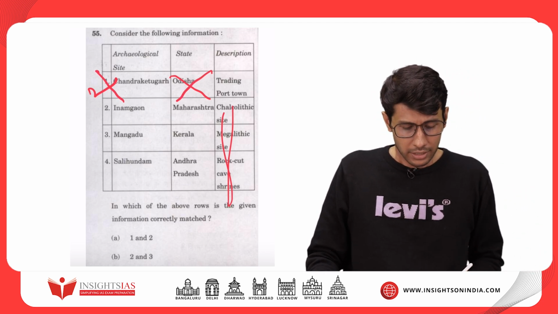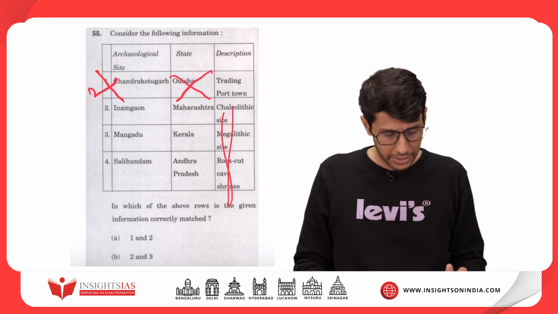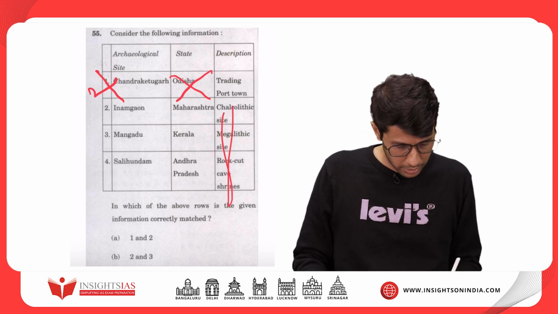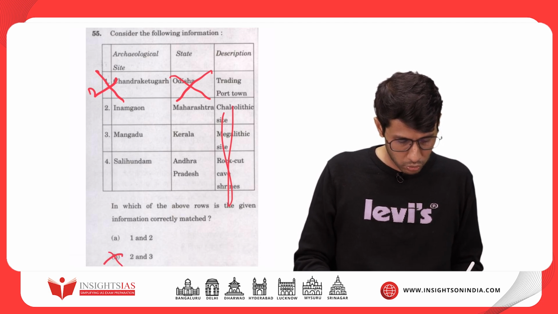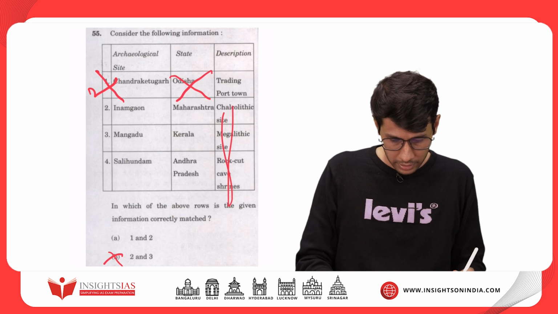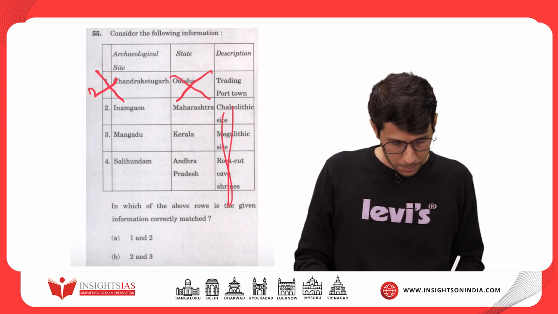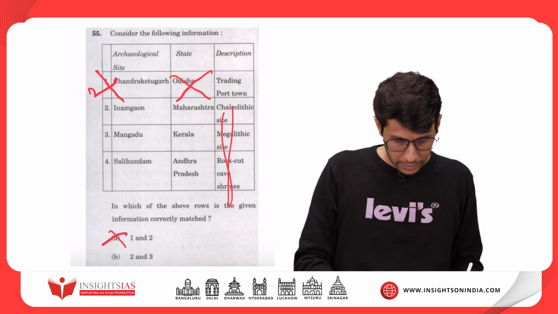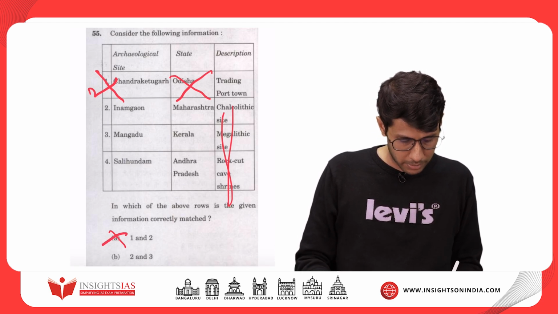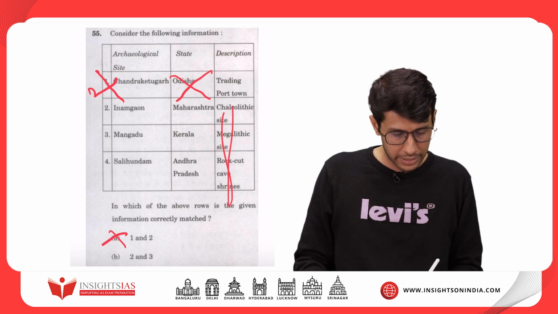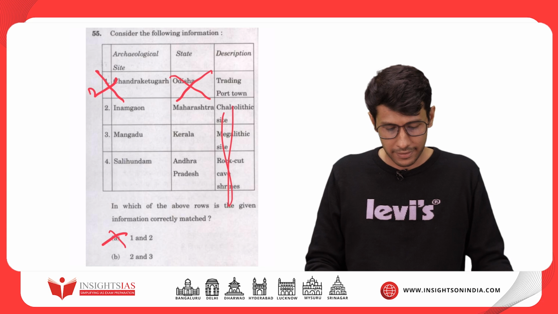And when you know that the first statement is wrong, that automatically eliminates option number B, and also it eliminates option number A, and it eliminates option number D. So option number A and D are eliminated, and that leaves us with option number B and option number C.